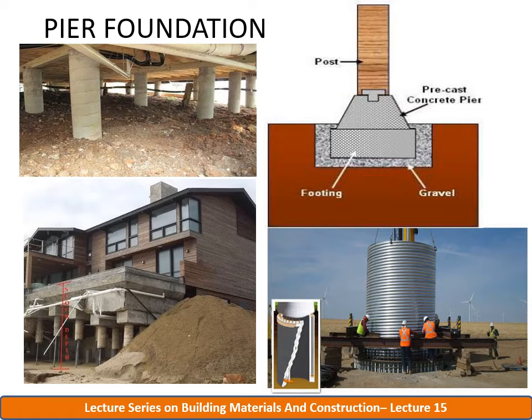So how is it actually defined? The pier foundation consists of a cylindrical column of large diameter to support and transfer large superimposed load to the firm strata below. Though pile foundation transfers the load through friction or bearing, pier foundation transfers the load only through bearing. Generally, pier foundation is shallower in depth than the pile foundation.